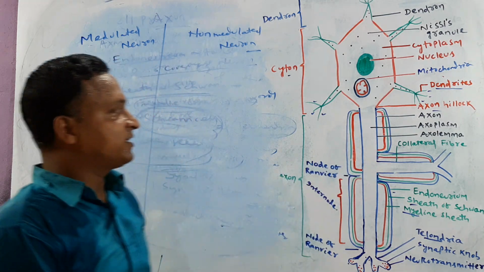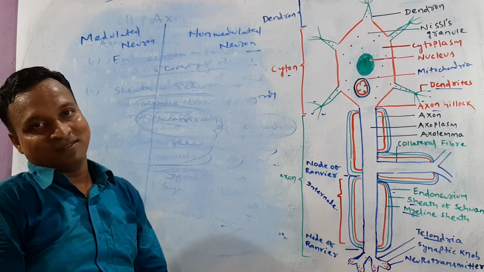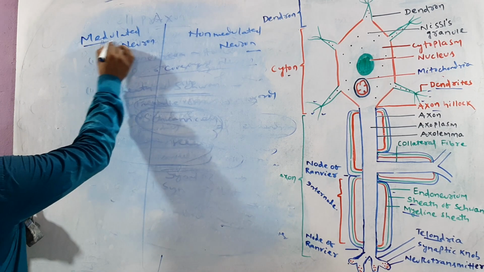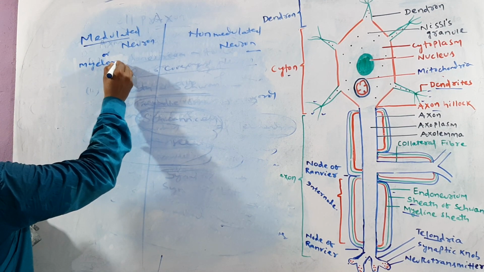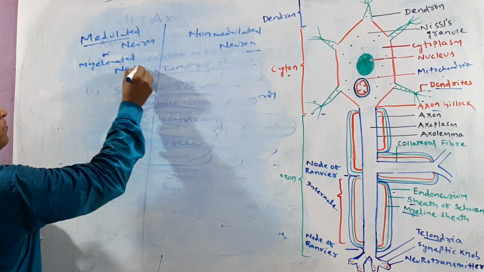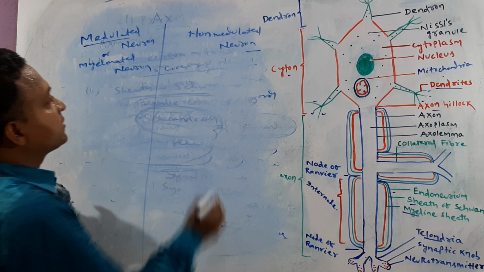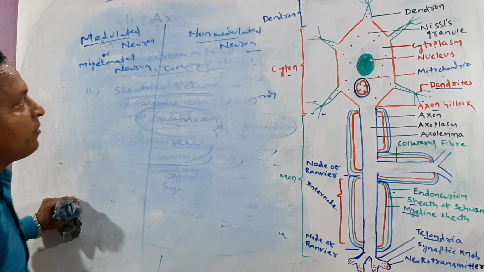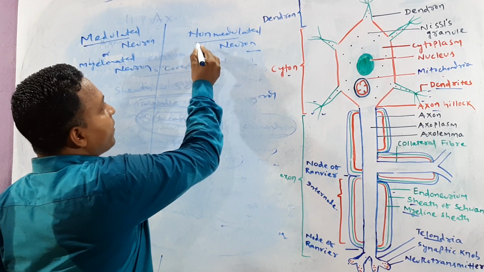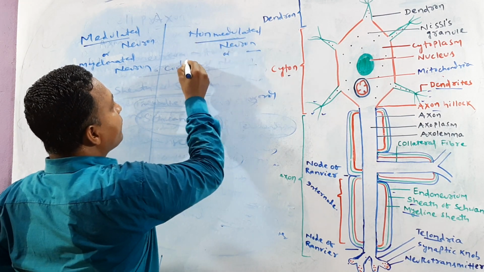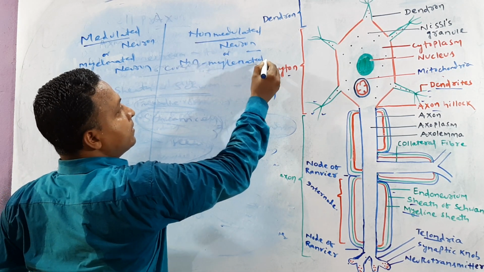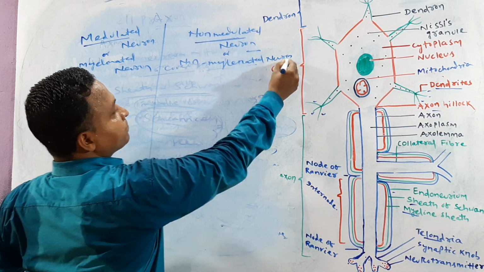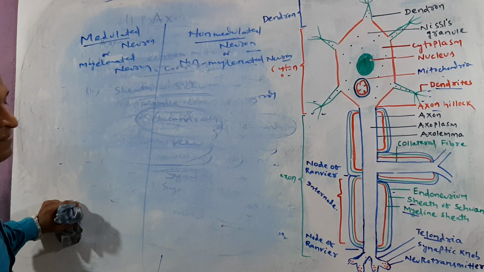Depending upon this myelin sheath, the neuron is of two types. One is called medullated neuron, or you can call that myelinated neuron. And try to focus on the second one. Another one is called non-medullated neuron, or you can call that non-myelinated neuron.